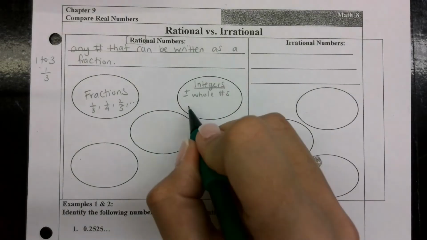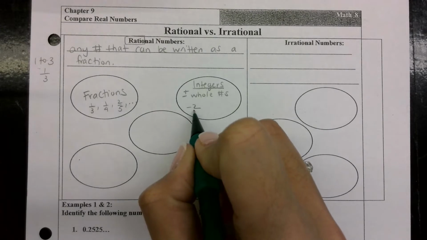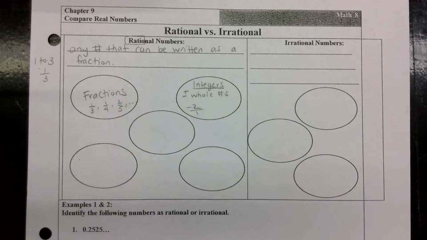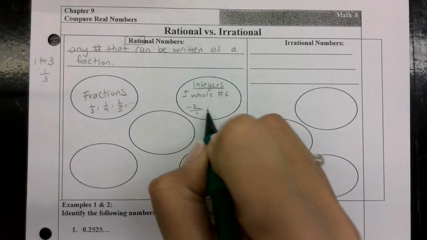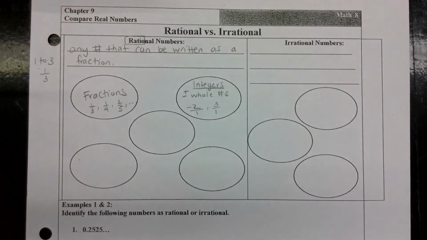If I have -2, how would I write that as a fraction? Mateo? 2 over -1. There you go. You can just put it over 1, right? So the negative can be in the numerator or in the denominator: 2 over -1, or -2 over 1. Either way, you can write it as a fraction. Any whole number, like 3, can be written as a fraction by putting it over 1.